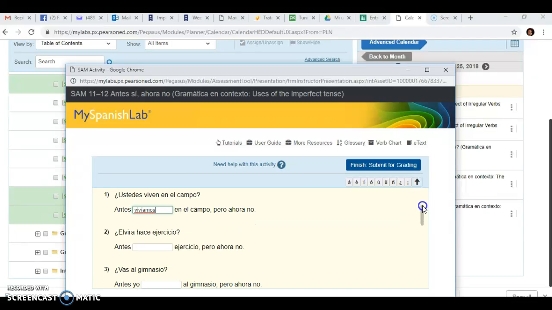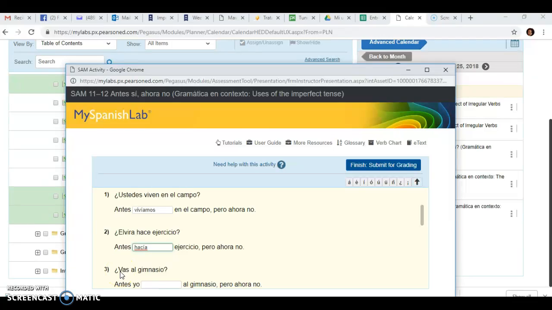Yeah? So here, Elvira hace ejercicio. Antes, we are talking about the past, but she used to do it in the past. So the verb here is hacer. You will say hacía ejercicio. Okay? So you have to pay attention to what the verb in the question is and you will conjugate it in the imperfect in the answer. And also you will pay attention to the subject.